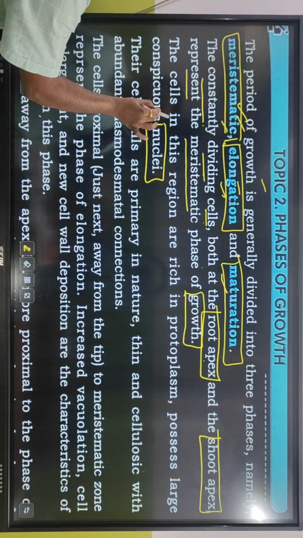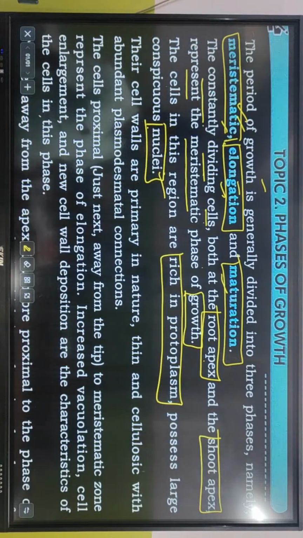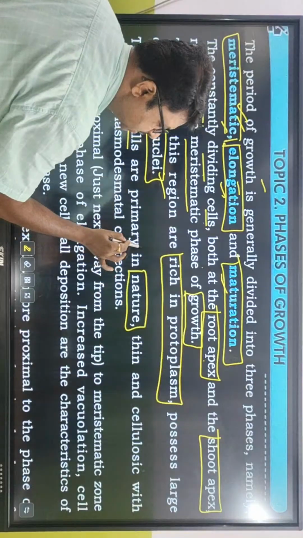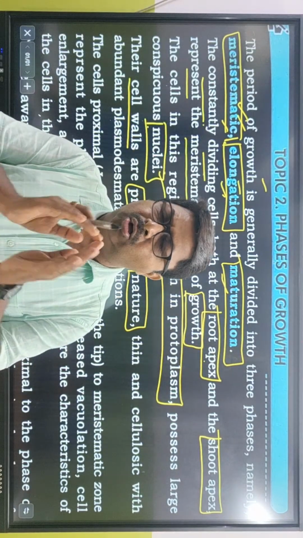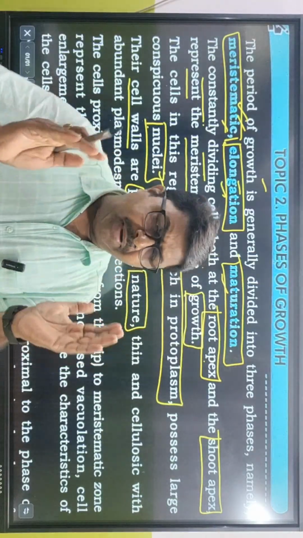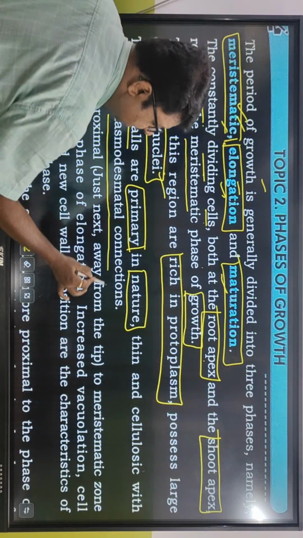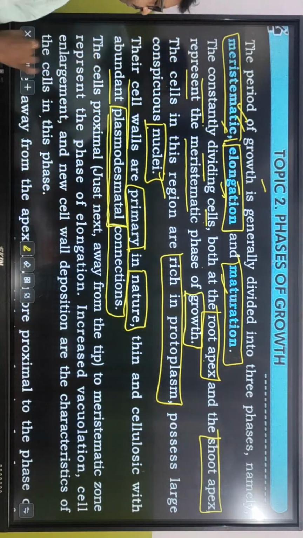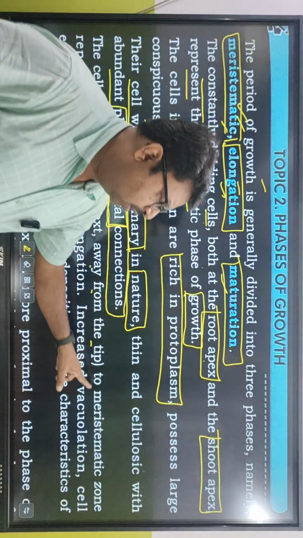Their cell walls are primary in nature. It won't be secondary, because to grow bigger the cell wall cannot be so rigid. So primary in nature, cellulosic, with abundant plasmodesmatal connections.